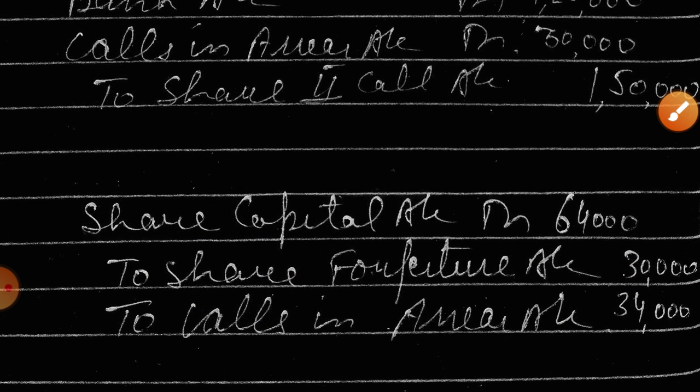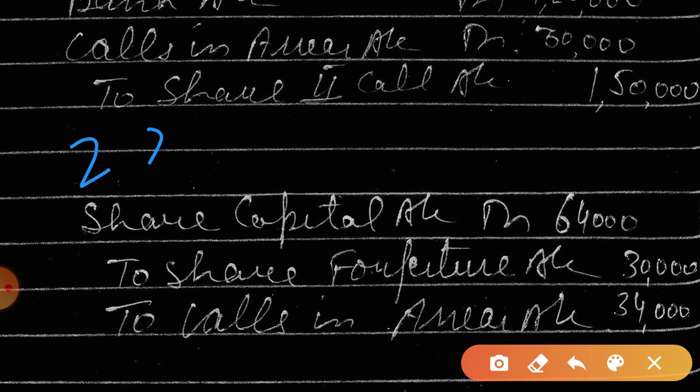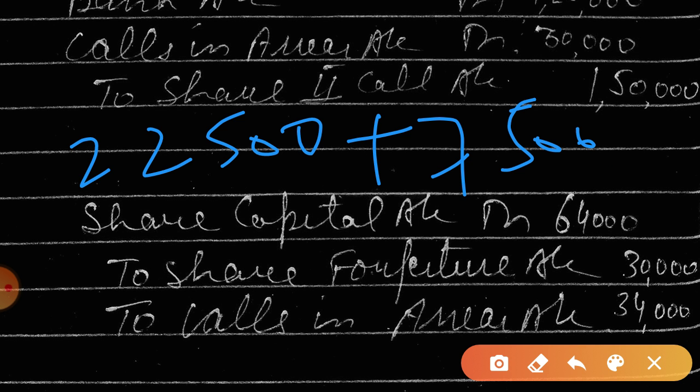So when we add 22,500 plus 7,500, this will be the amount here. Okay, so this can be the balancing figure, calls in arrear. Clear?